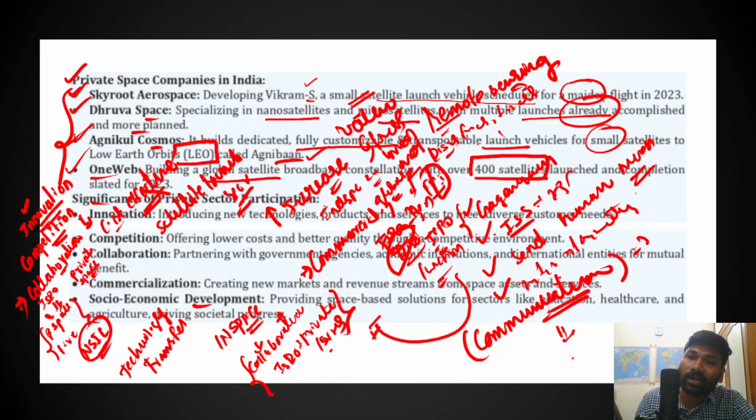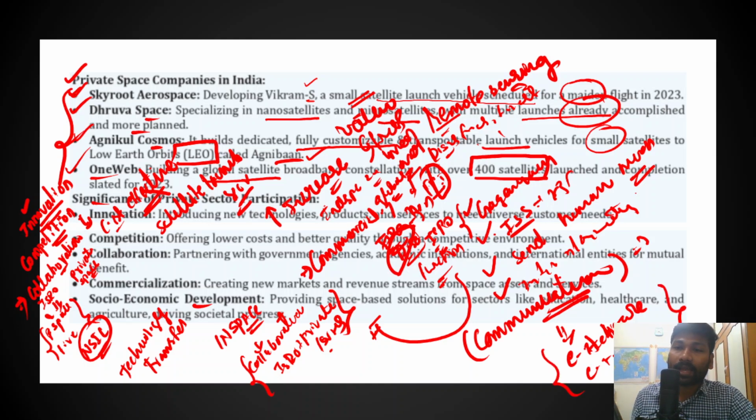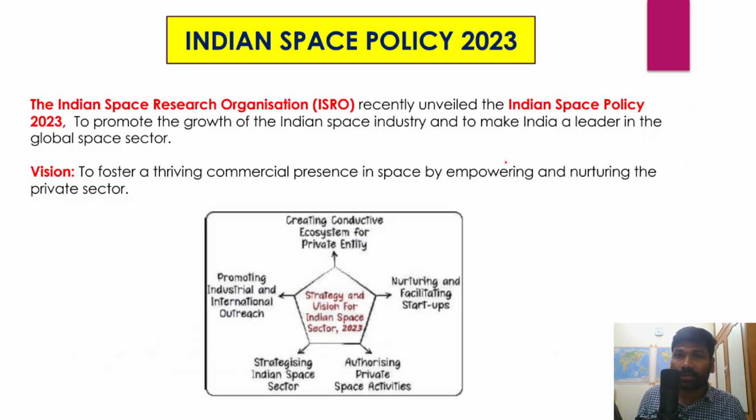When we talk about large scale socio-economic development, there is e-healthcare and e-education, right? So telemedicine and tele-education, these satellites have crucial applications. Therefore, private space firms have a huge role to play when it comes to the socio-economic development of India. I hope you have understood this. Now we'll try to understand the Indian Space Policy that has been framed and launched in the year 2023, right?